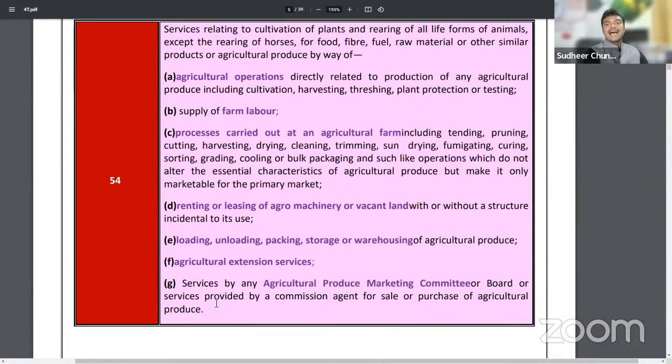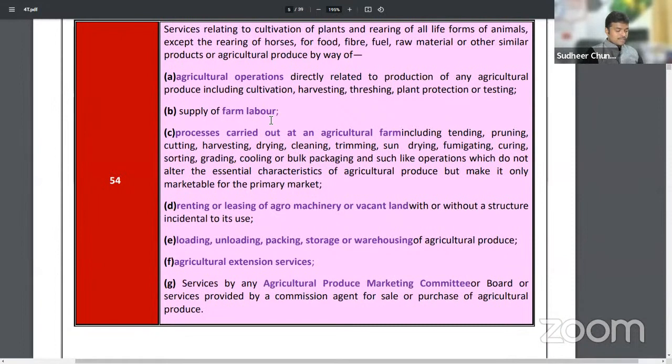Number one, agricultural operations. Sir, what do you mean by the term agricultural operations? You can go through this one. Agricultural operations like cultivation, harvesting, training. All the activities are given here.